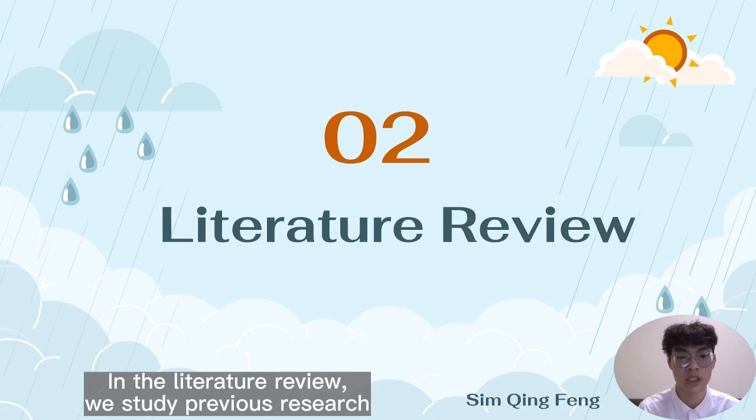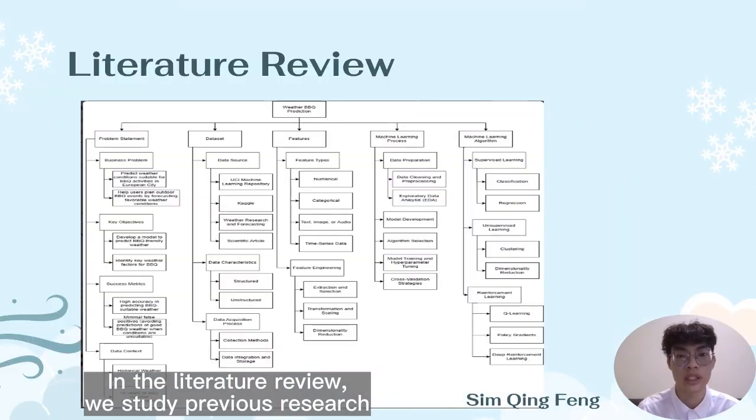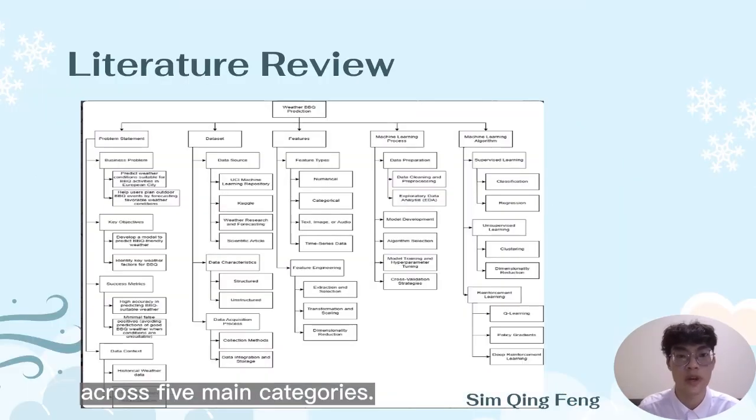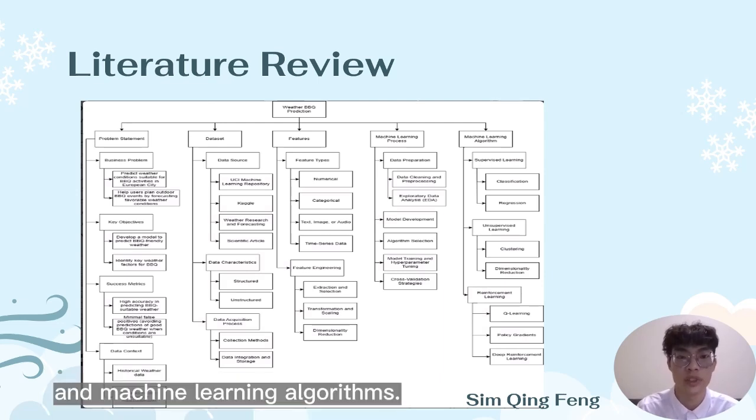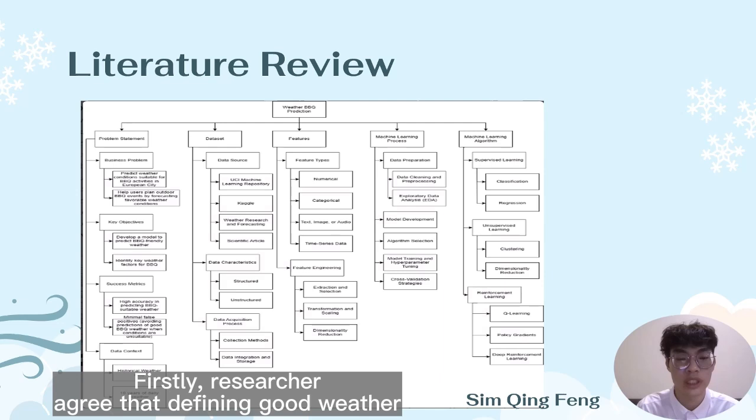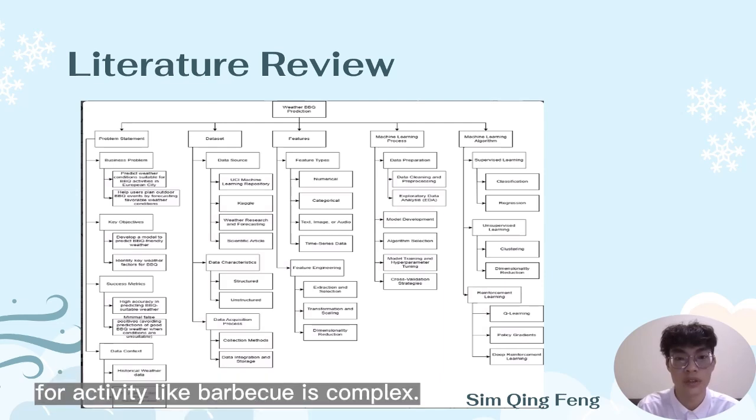In the literature review, we study previous research across 5 main categories, that is problem statement, dataset, feature, machine learning process, and machine learning algorithms. Firstly, researchers agree that defining good weather for activity like barbecue is complex.